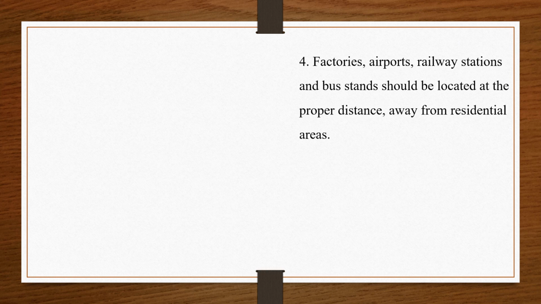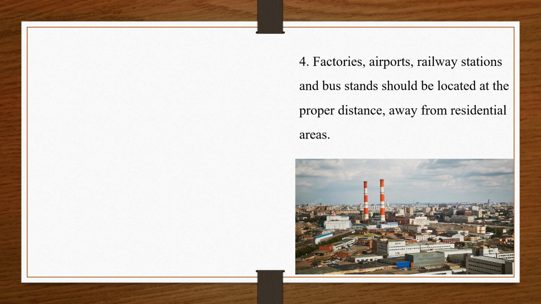Now apart from that, factories, airports, railway stations and bus stands should be located at the proper distance away from residential areas. So if people are living near the railway tracks, you can imagine how loud the noise of the train is going into their house and it is affecting them.